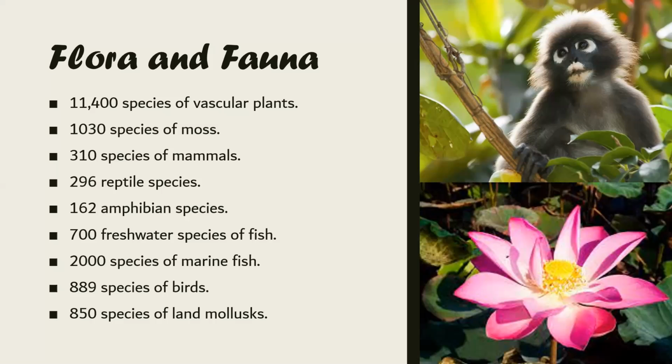The freshwater fishes are the fishes that live in lakes with fresh water, and the marine fish are the ones that live in the open sea. The land mollusks are all the mollusks that don't live in the ocean but on the land. The best example of a land mollusk is the snail.